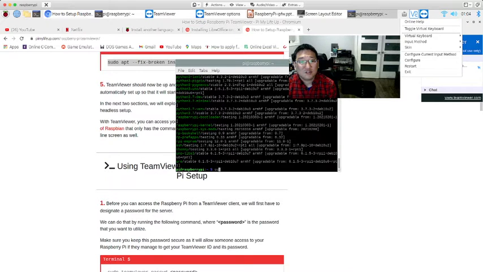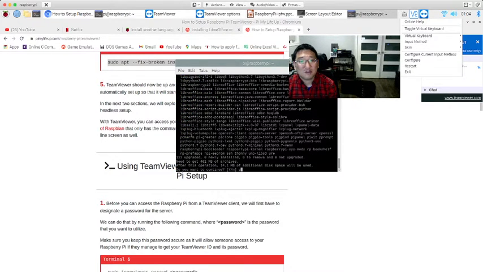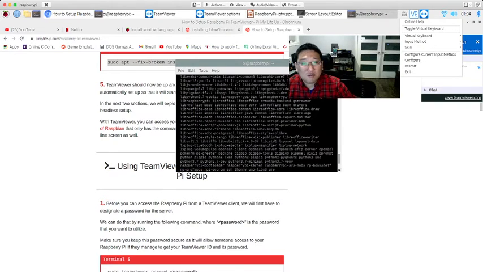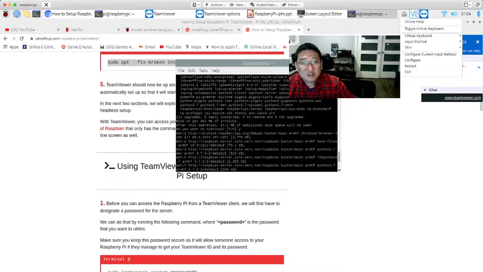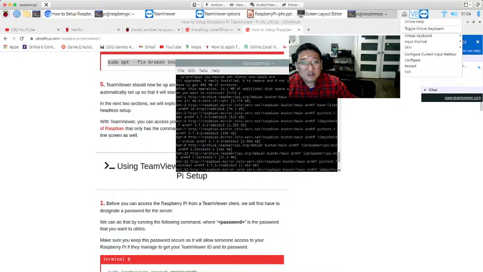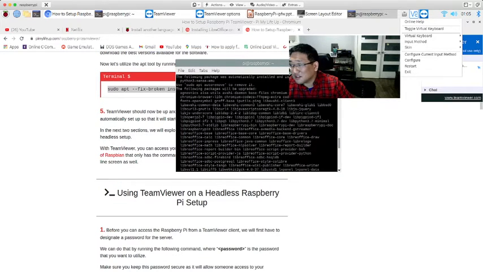Sudo apt upgrade. So basically you are upgrading the packages, all these packages like this.